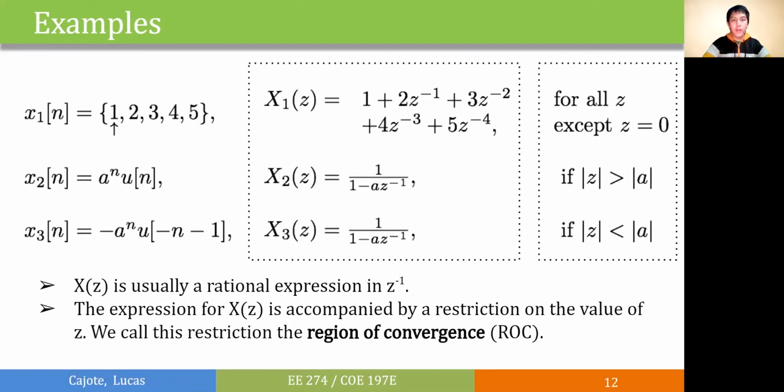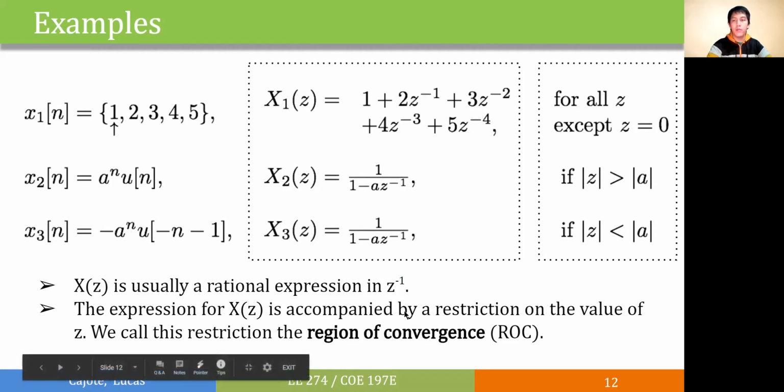So what can we learn from these examples? Now, the z-transform is usually a rational expression in terms of z, or z to the minus 1. And the expression for X of z is usually accompanied by a restriction of value, which we call the region of convergence.